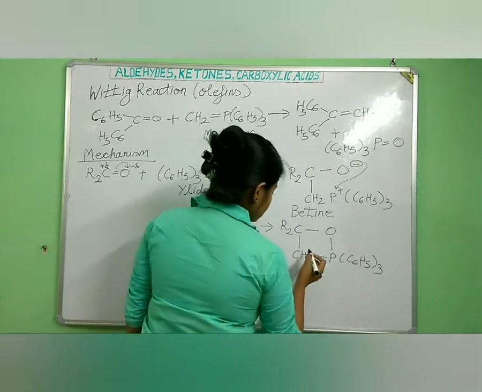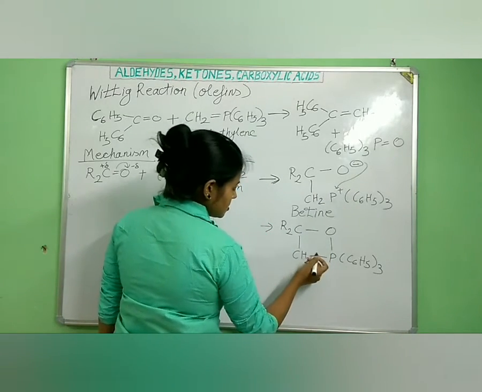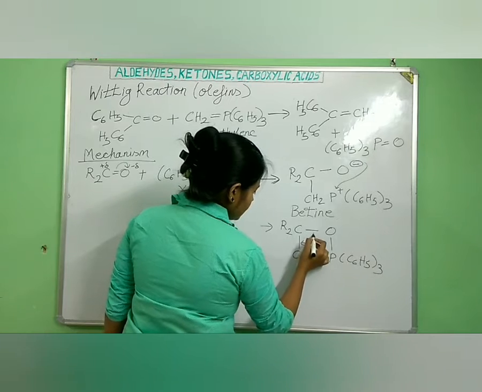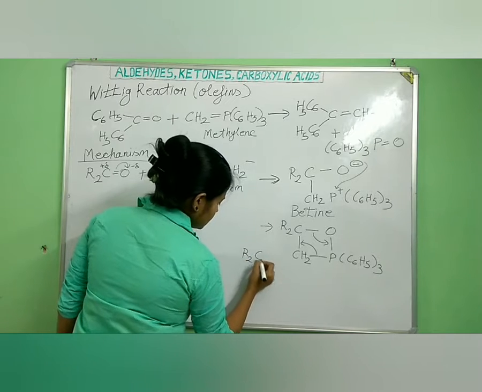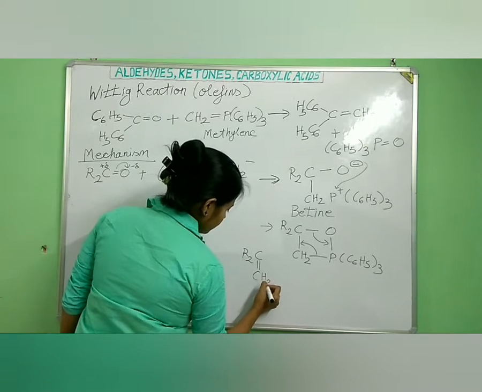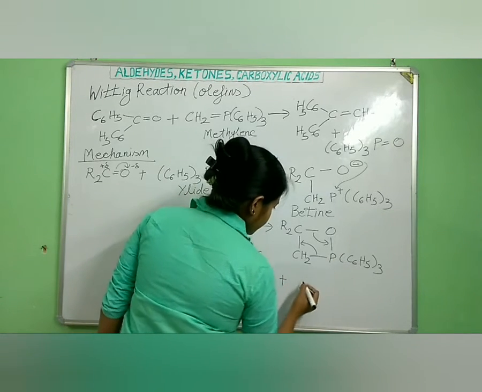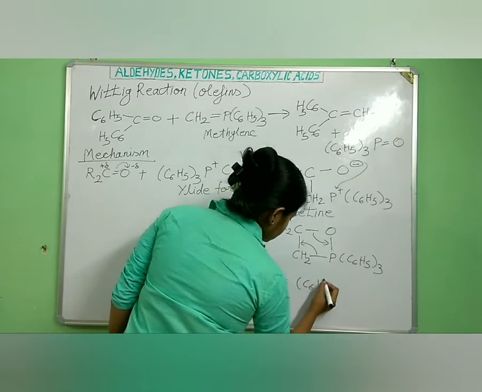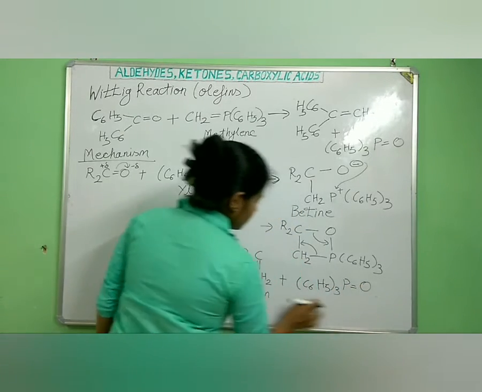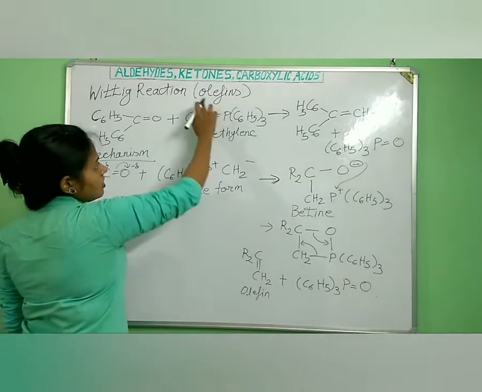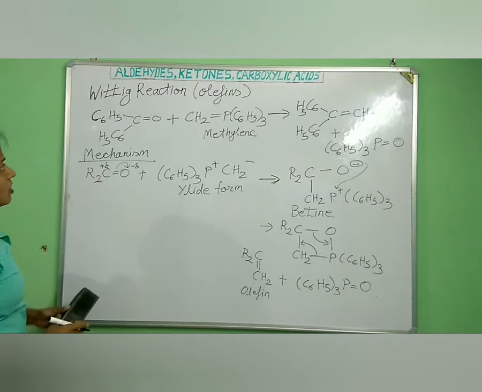Now what happens? As soon as it attacks, there is a collapse of this transition state. This goes here and this goes here. So we get one olefin, that is R2C double bond CH2, and we get triphenyl phosphine oxide, (C6H5)3 P double bond O. This is our olefin, and this is our triphenyl phosphine oxide. So this was the mechanism for the Wittig reaction.